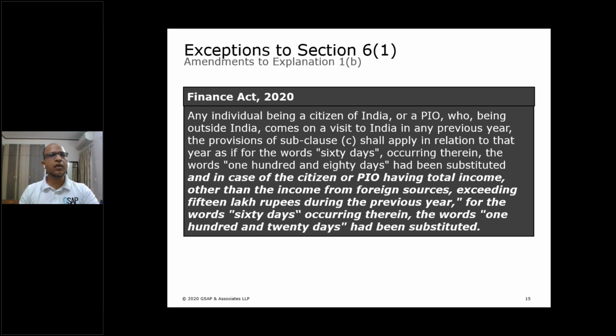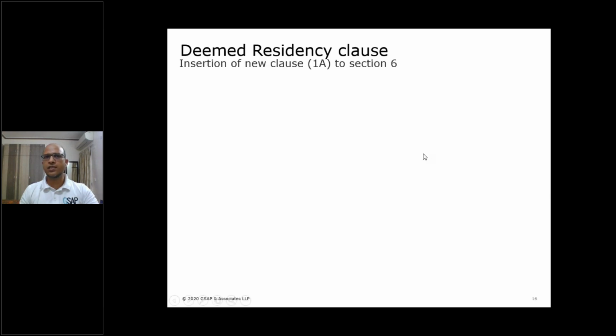To my mind, why 15 lakh? Because as per the prevailing slab rates for individual, from 15 lakh onwards, the income starts to be taxable at the maximum rate of 30%. So government might have thought that if a person in India is earning 15 lakh, it means he's like a high income earner, or he's like a high net worth individual, HNI. So let's cover these provisions only for those people. Rest of the people, let's forget. For them, the law remains same as 182 days as previously. Very well, friends. With this, we now move on to the second change with respect to the deemed residency.